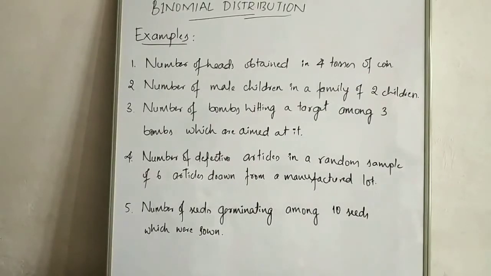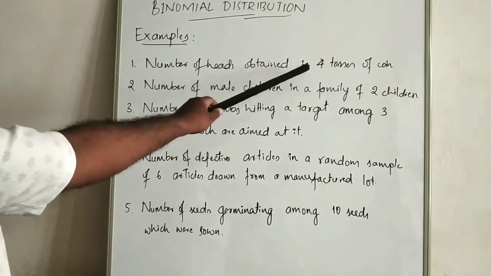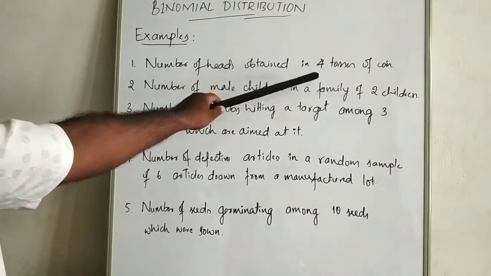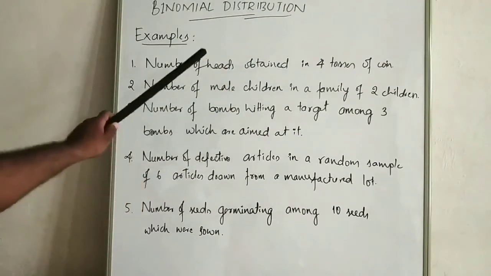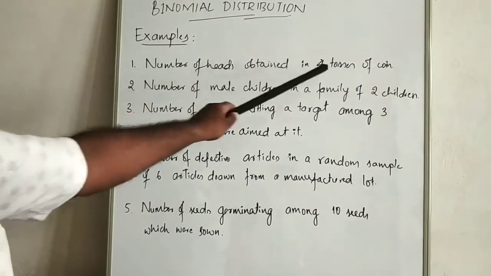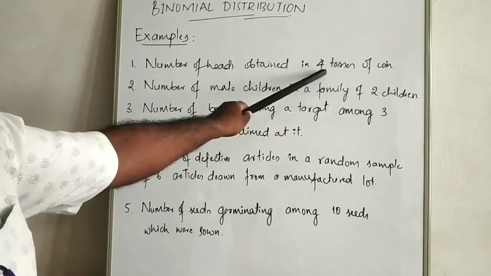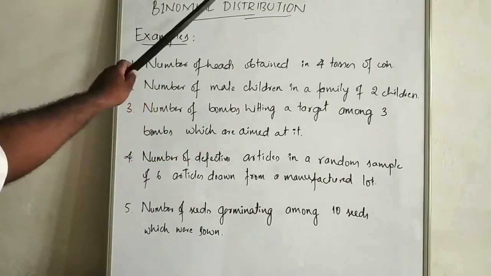After seeing the definition of binomial distribution, now we shall see some examples of binomial distribution. The very first example: the number of heads obtained in 4 tosses of a coin. Remember, if tossing of a coin is one experiment, it has two results, either you may get head or tail. Here the same experiment is repeated multiple times, 4 times. Hence it is an example for binomial distribution.